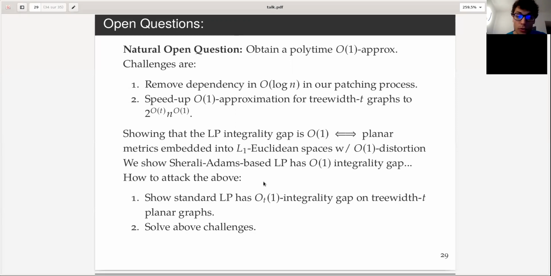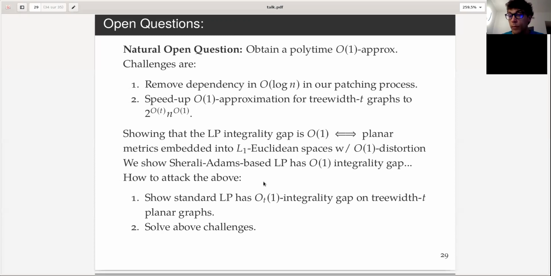And of course, here there is also this very famous question, which is that showing that the LP integrality gap for non-uniform sparsest cut is constant will imply that planar metrics embed into L1 with order-1 distortion. And it's an important conjecture.